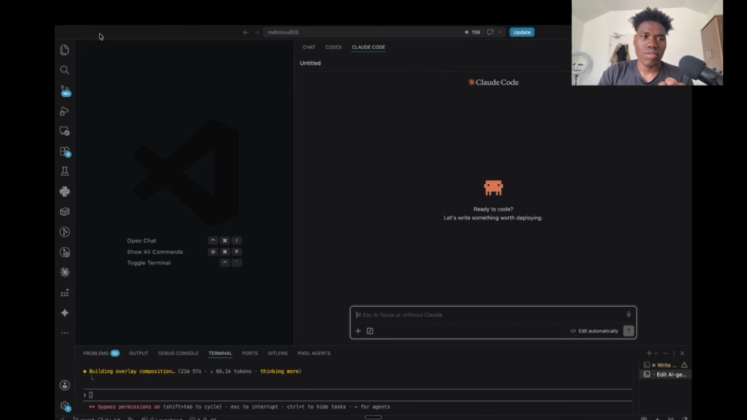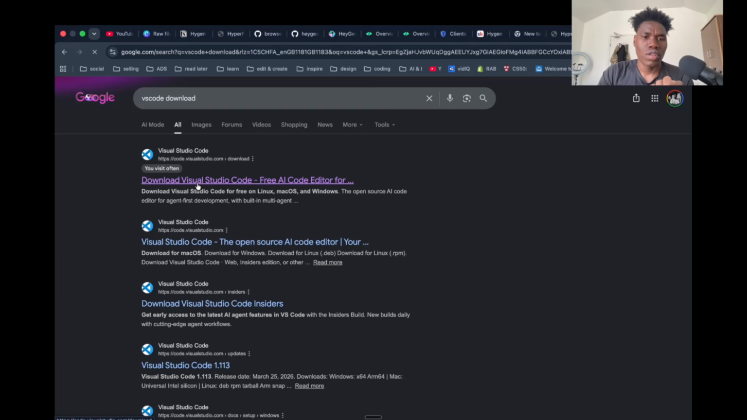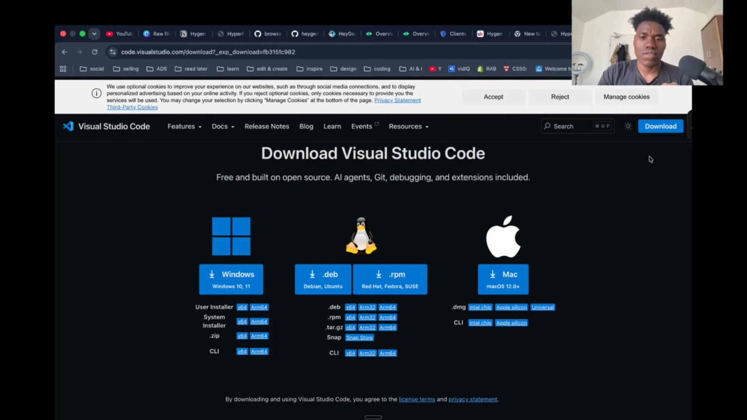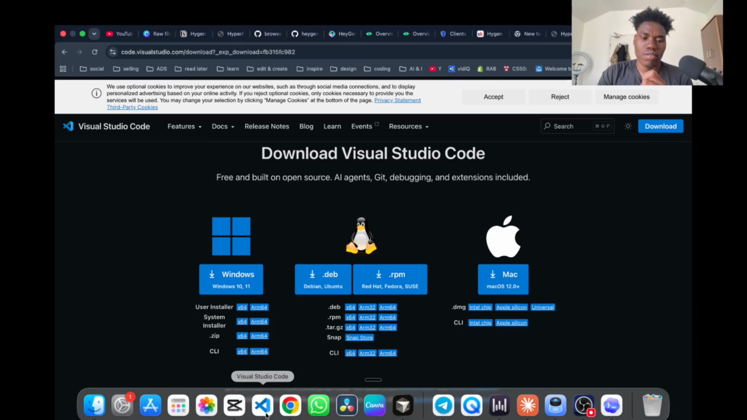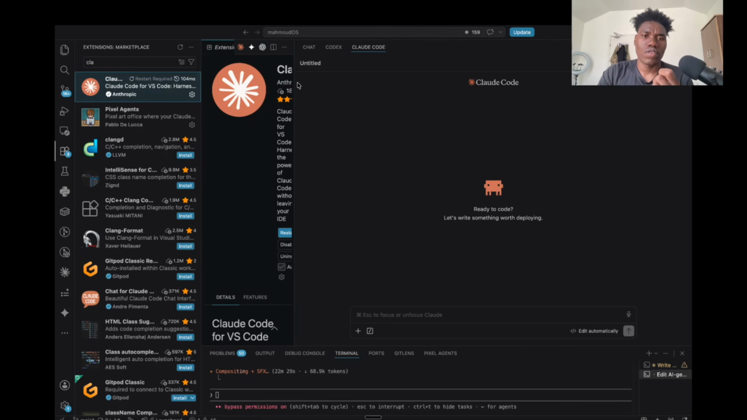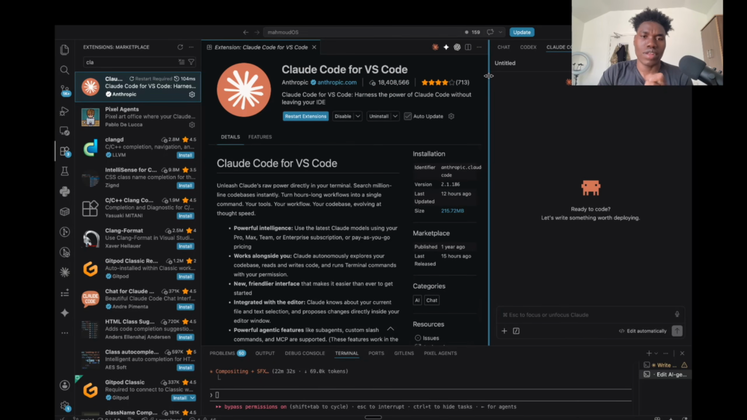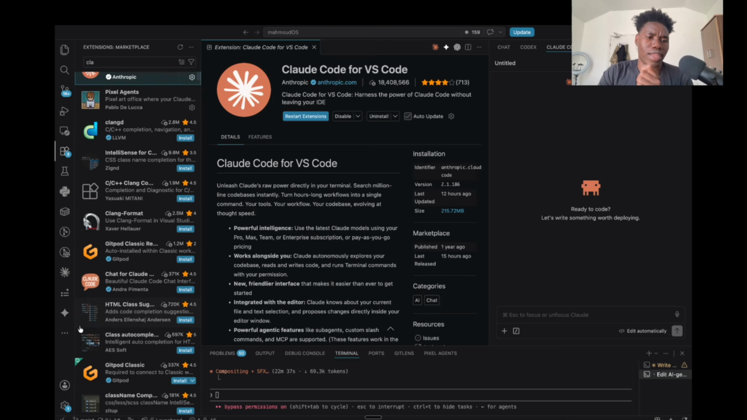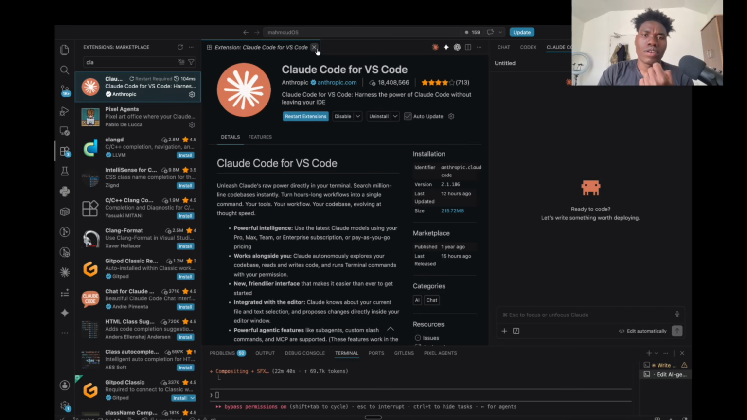So to set this up, you first need to download VS Code. Come to this URL, download VS Code. It's a free text editor from Microsoft, I think. Download it for your operating system, and then inside VS Code, come to extensions and search for Claude. This is the Claude extension inside VS Code. Make sure it is Claude Code for VS Code from anthropic.com, because there are many fake things out there. So install this extension and log in with your Claude subscription, and you will see this little icon here.